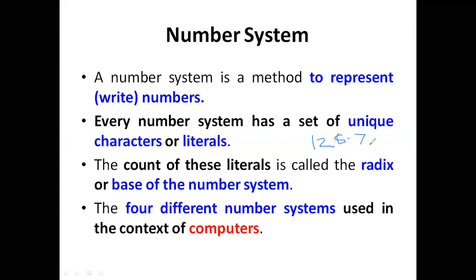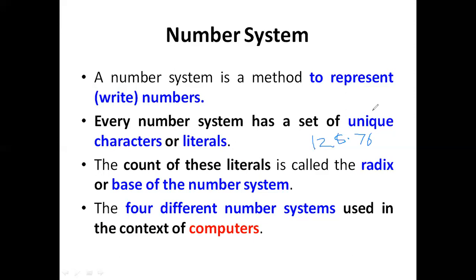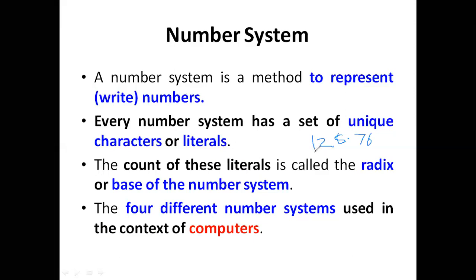128.76. Here I am indicating something as what? Here, this one we are going to call it as what? Before the point, this value is called the precision, and after it, the fractional part. This type of number we are going to call a decimal number.